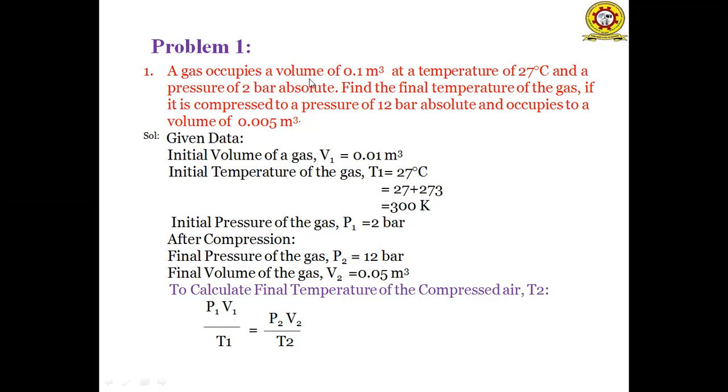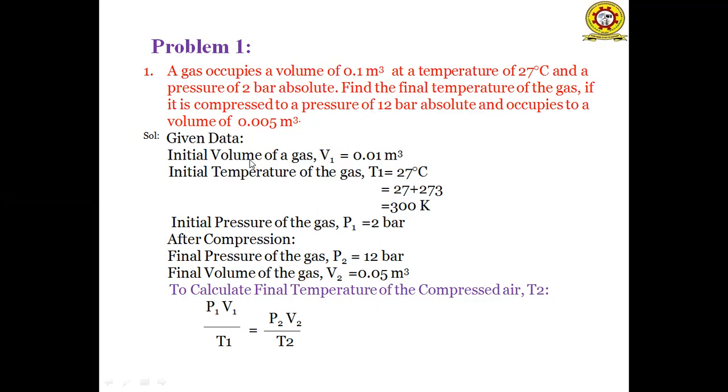In this problem, the initial volume is 0.01 meter cube, the temperature is 27 degrees centigrade, and the initial pressure P1 is 2 bar, and the gas is compressed. By compressing the gas, its conditions change from initial to final condition. After the compression, the final pressure is 12 bars and the volume occupied is 0.005 meter cube. Meter cube represents the volume and bar represents the unit of pressure. So this is the given data.